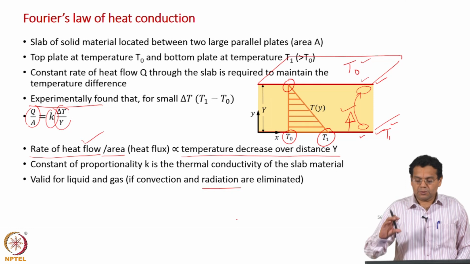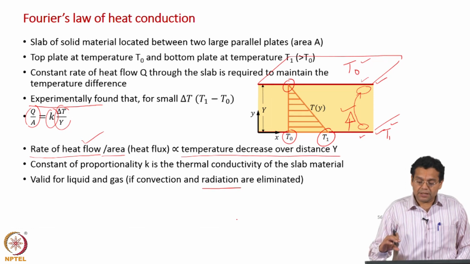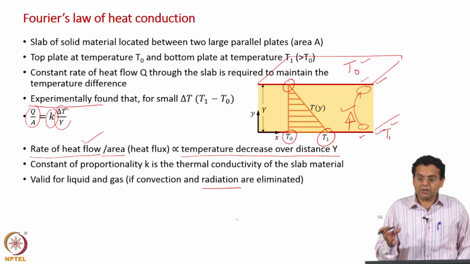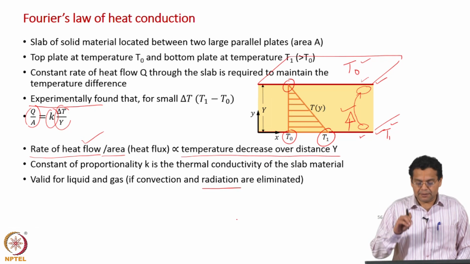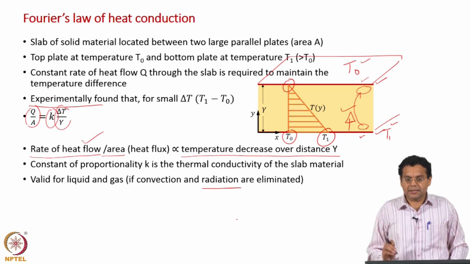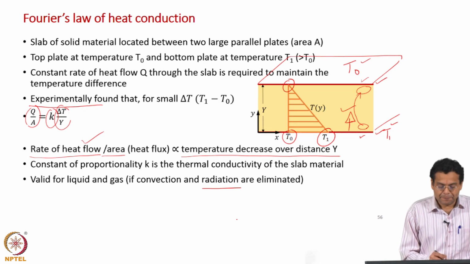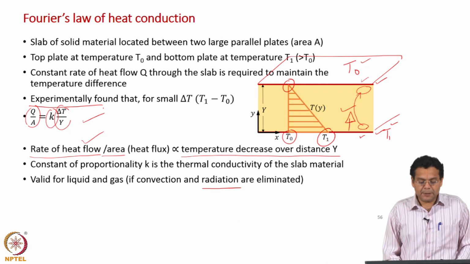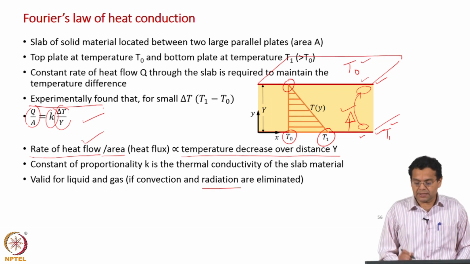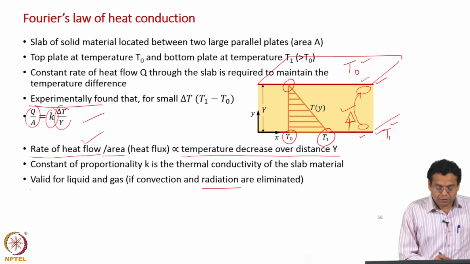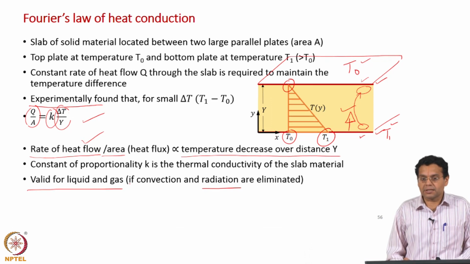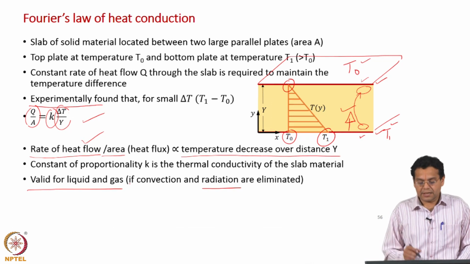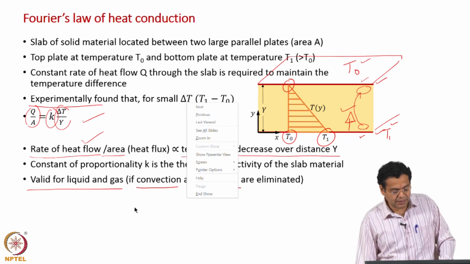Okay. So, we considered a solid material between the two plates instead of a fluid, so that we can eliminate convection and radiation. Putting it the other way, this experimental observation that rate of heat flow per area is proportional to temperature decrease over distance is valid for liquid and gas also, certainly if convection and radiation are eliminated. Okay. So, that should be kept in mind.